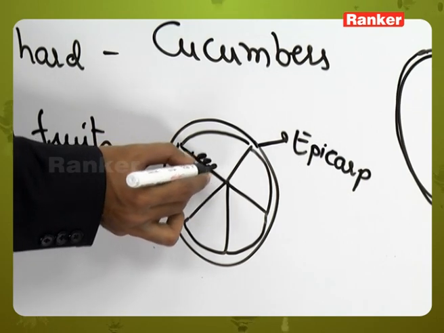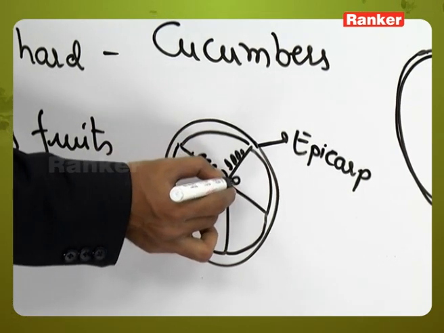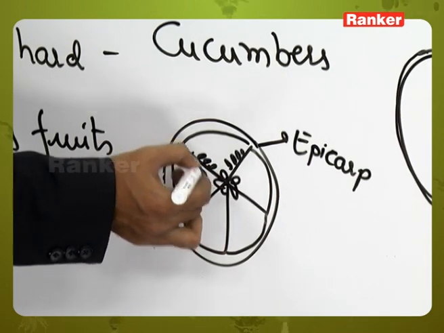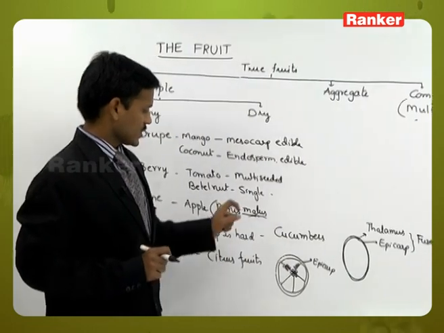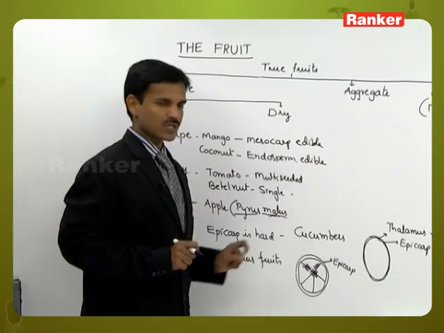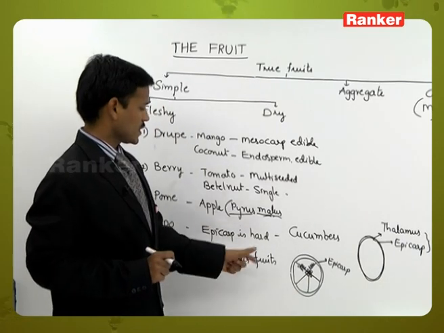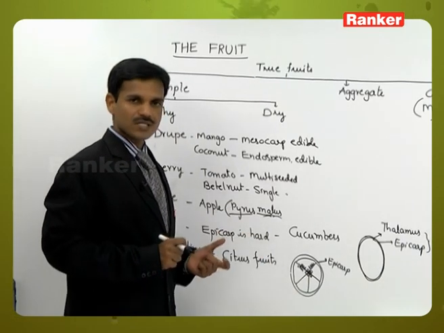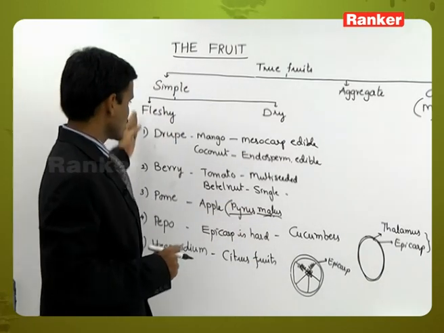And here a number of juicy hairs are present. Here the seeds are arranged. The juicy hairs are storing juices. Okay, this is about the Hesperidium fruit, a characteristic fruit of the Rutaceae or citrus family. So all these are fleshy fruits.